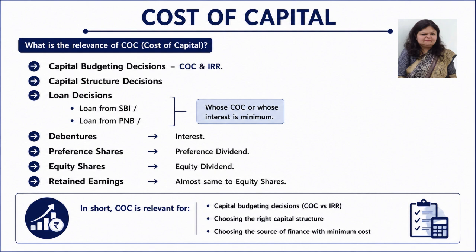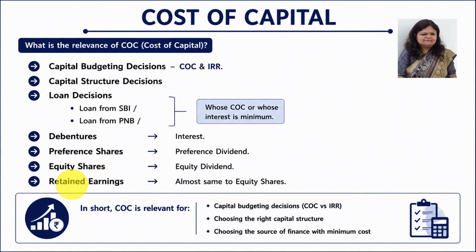So now founding the base of this COC, when we talk about debentures, the cost of capital is interest. When we talk about preference shares, the cost is preference dividend. When we talk about equity shares, the cost of capital is equity dividend, or you can say dividend. Right?